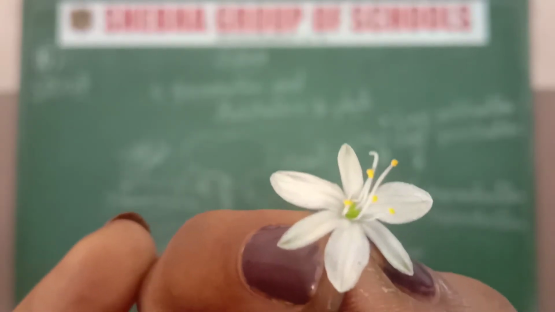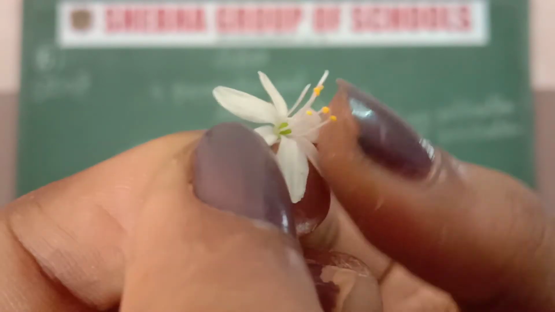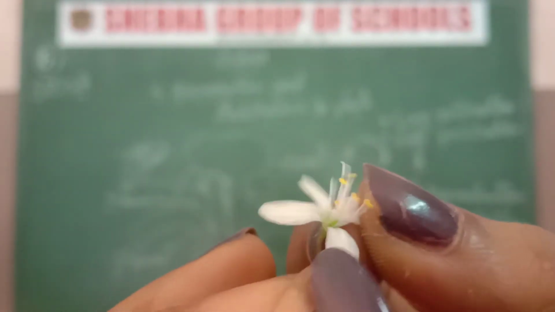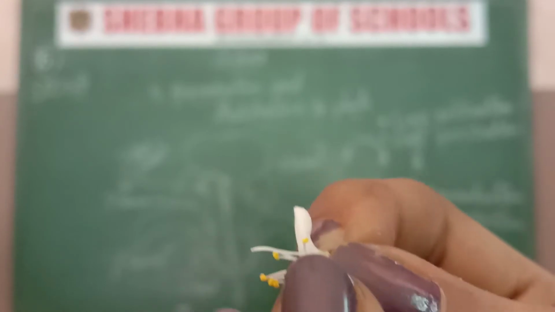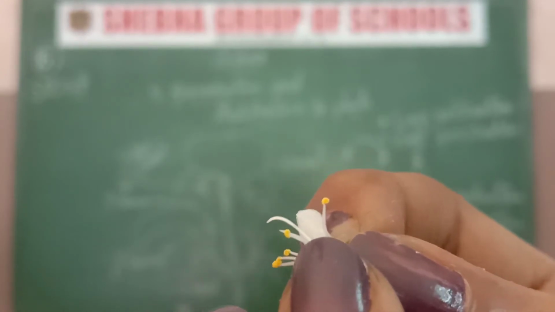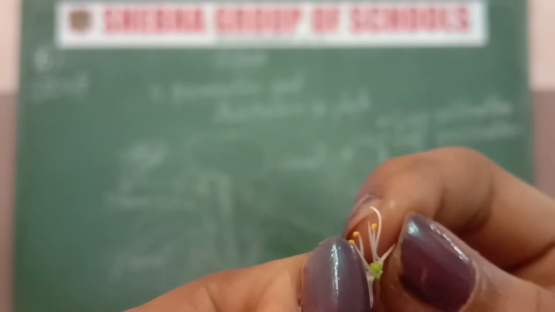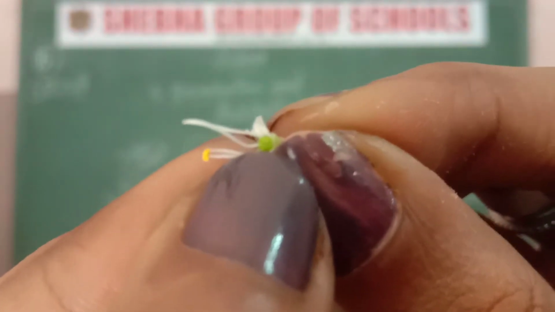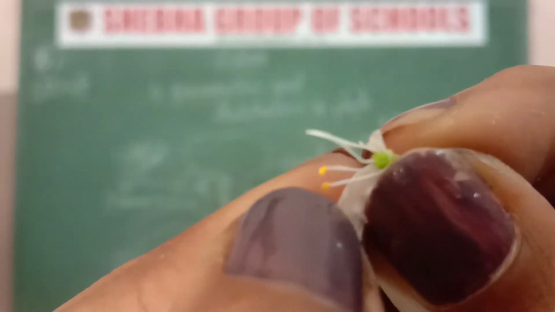Now I am just showing the androecium and gynoecium. Just see, this is the petal. I am just removing the petal, and this part is the androecium. This yellow color part is the androecium, and in the center the gynoecium is there. Just see, this is the gynoecium part and this is the androecium part.